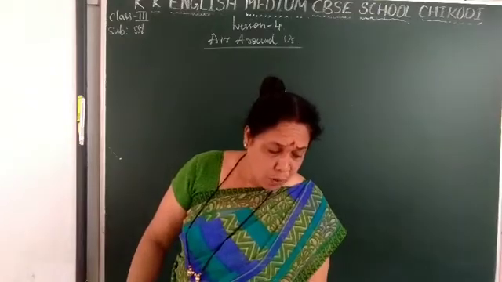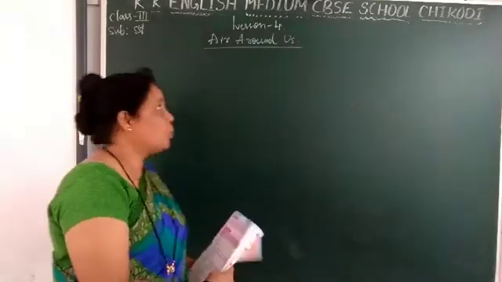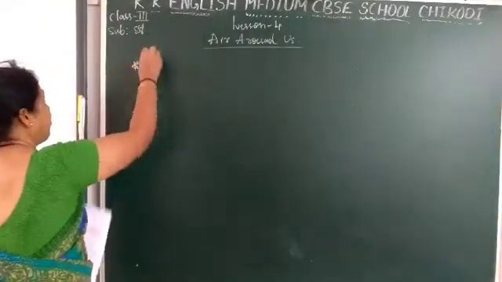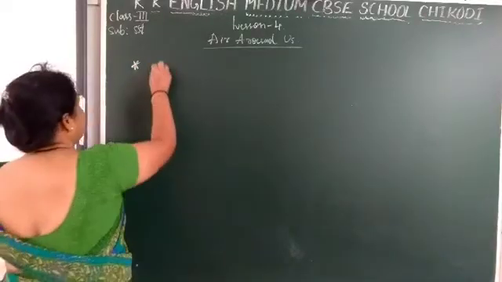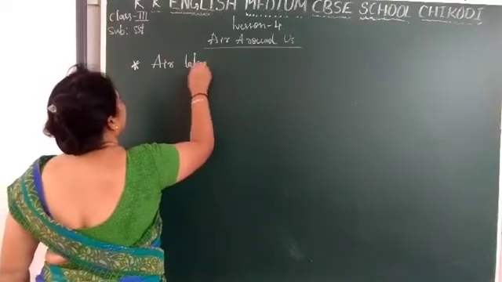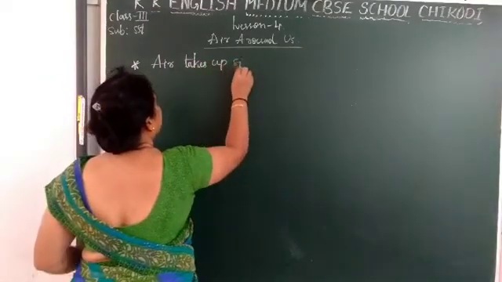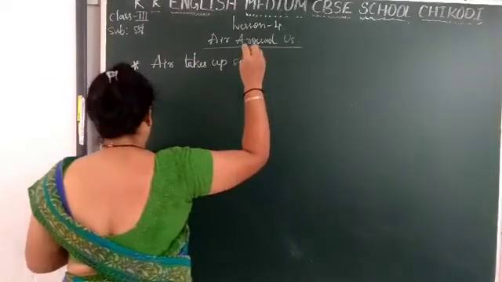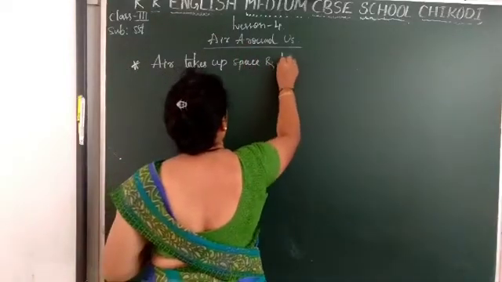The main points we have learned in this lesson: First point, air takes up space and has weight.